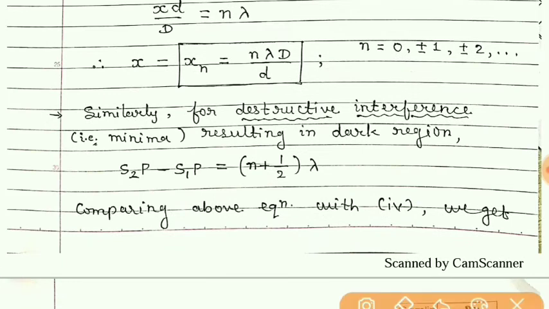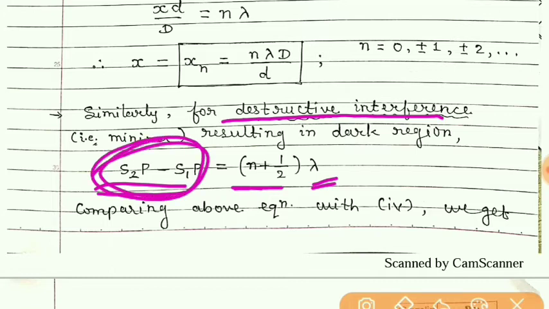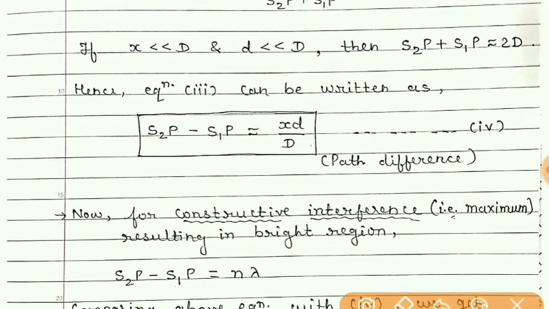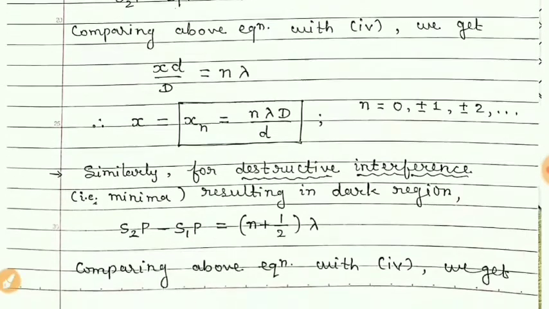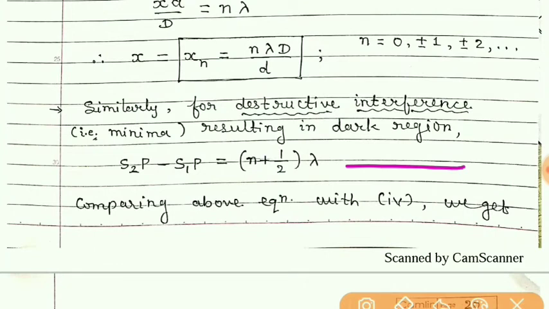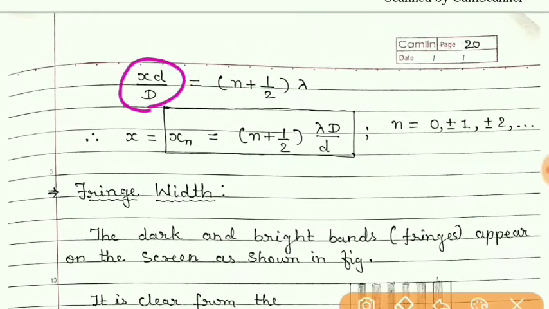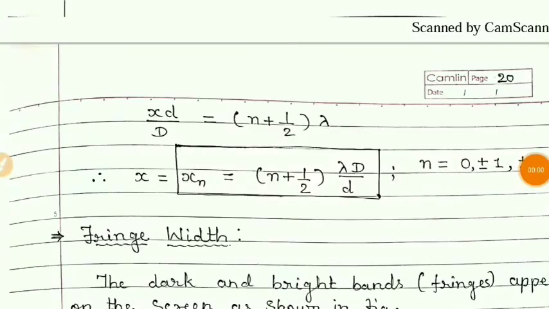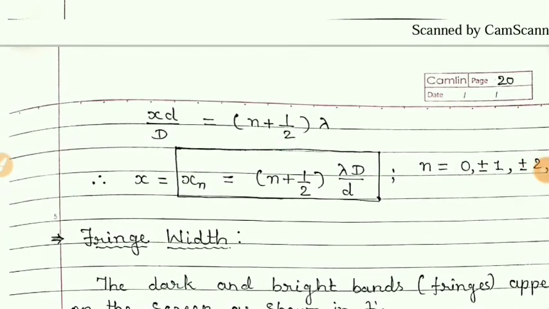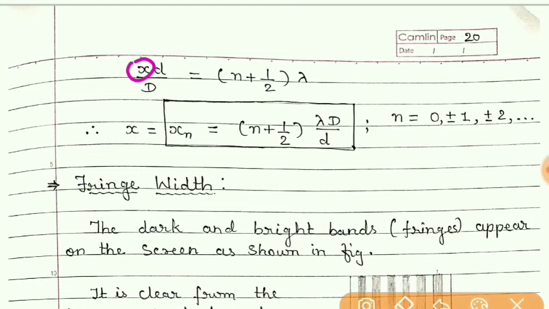Similarly, we know that if the path difference is n plus 1 by 2 lambda, then that will be destructive interference. But the path difference is obtained to be xd by D. So comparing this equation of path difference with this condition of destructive interference, we will get xd by D is equal to n plus 1 by 2 lambda, and therefore making x the subject, we will get x is equal to n plus 1 by 2 lambda capital D by d.